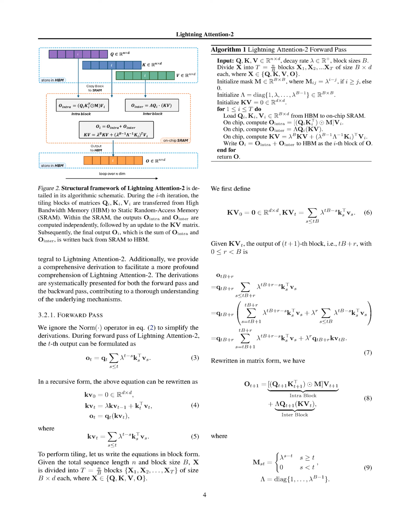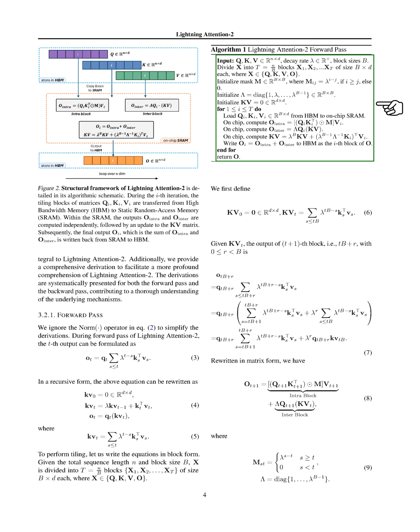Section Summary. In this section, the authors introduce Lightning Attention-2, a modified attention mechanism that optimizes computational efficiency. Lightning Attention-2 utilizes a tiling methodology and leverages the memory bandwidth between HBM and SRAM within a GPU. It employs a combination of left and right matrix products to enhance execution speed and memory efficiency. The authors provide a detailed explanation of the structural framework and computational procedures of Lightning Attention-2, including forward and backward passes.